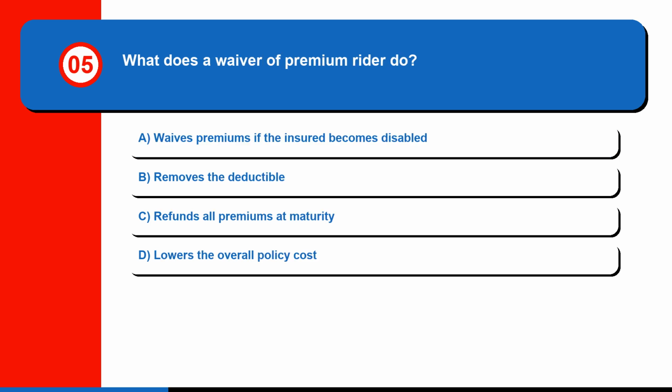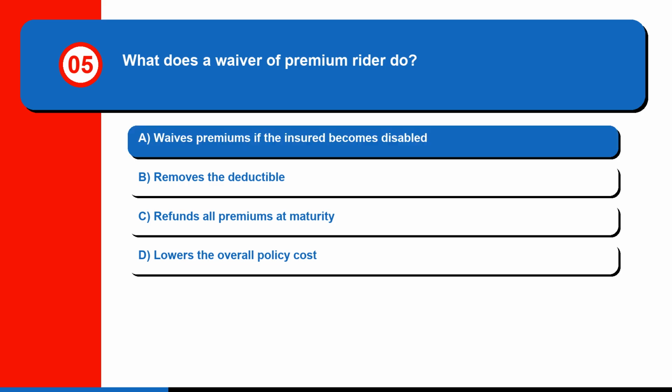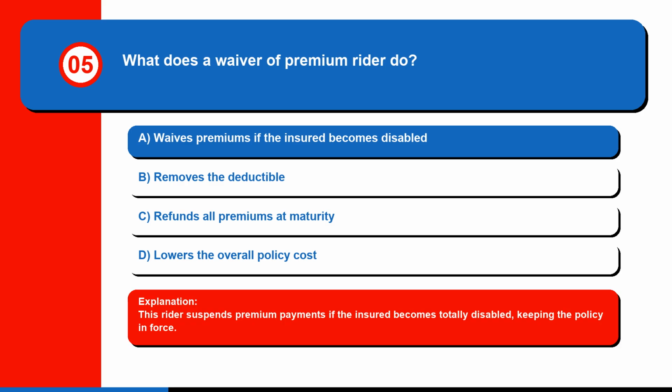Question 5. What does a waiver of premium rider do? A. Waives premiums if the insured becomes disabled. B. Removes the deductible. C. Refunds all premiums at maturity. Or D. Lowers the overall policy cost. The correct answer is A. Waives premiums if the insured becomes disabled. This rider suspends premium payments if the insured becomes totally disabled, keeping the policy in force.